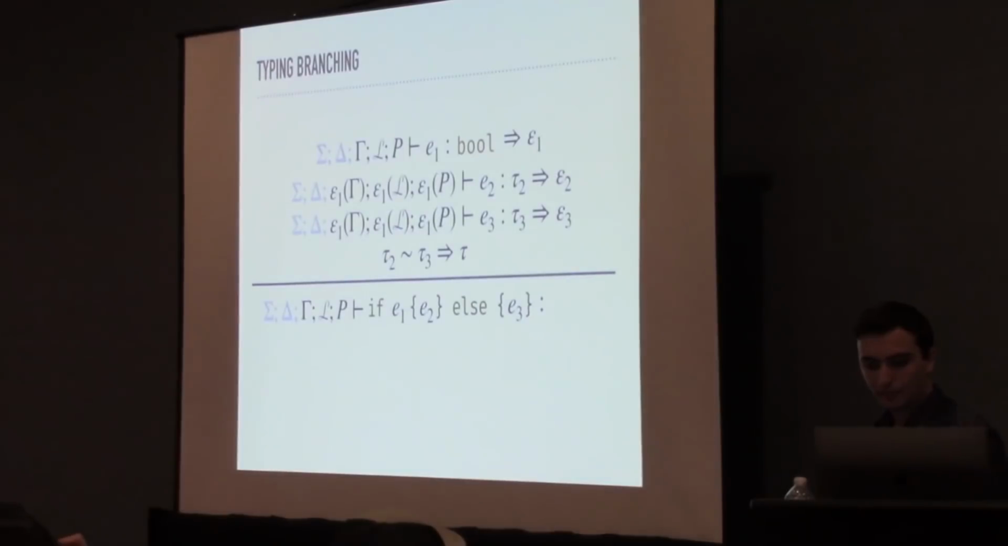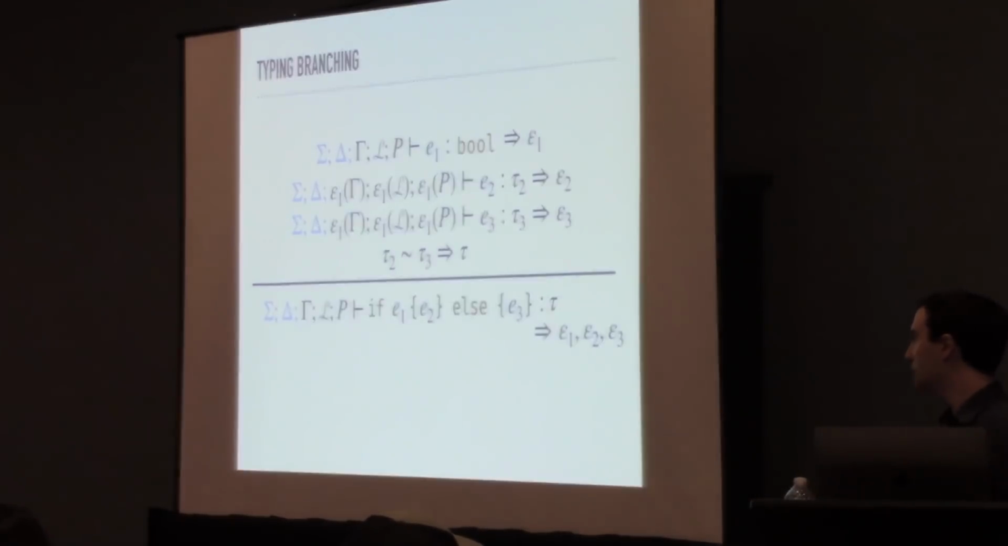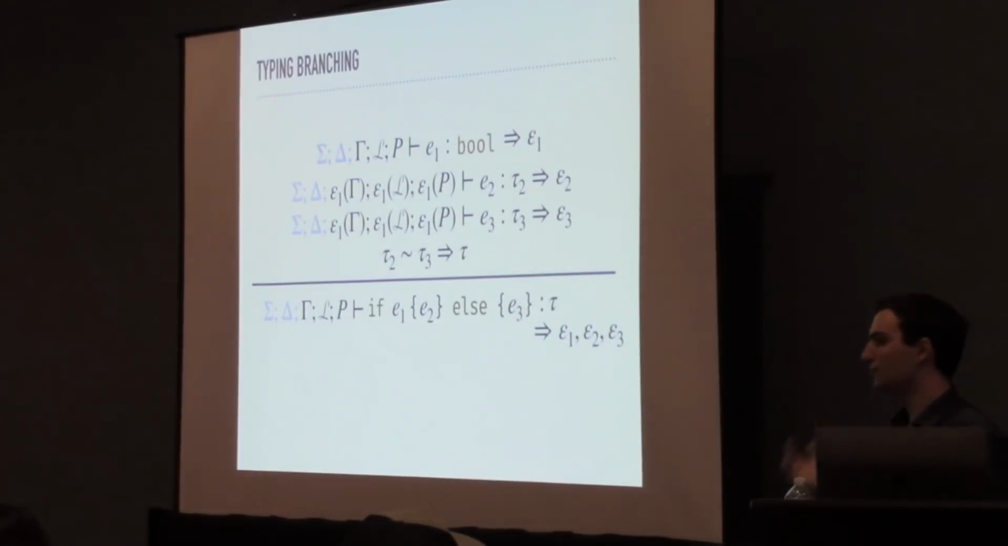Okay. Now, we can assign a unified type to the whole expression, and we can yield our effects in a sequence. And since we have to be conservative with our model of ownership in order to be sound, we actually have the effects epsilon 2 and epsilon 3 play out regardless of the value of E1. So they both have to be applied unconditionally.